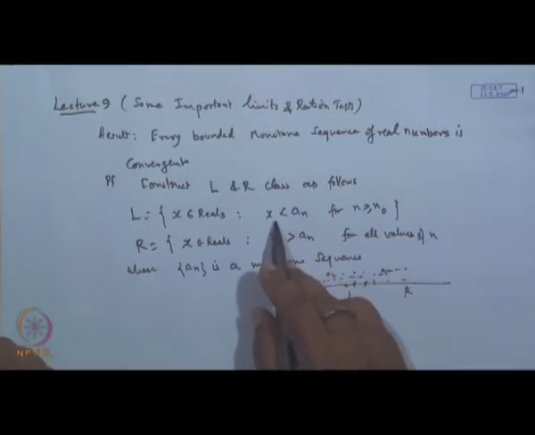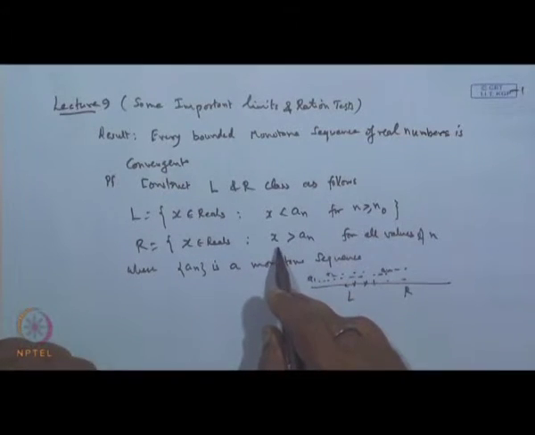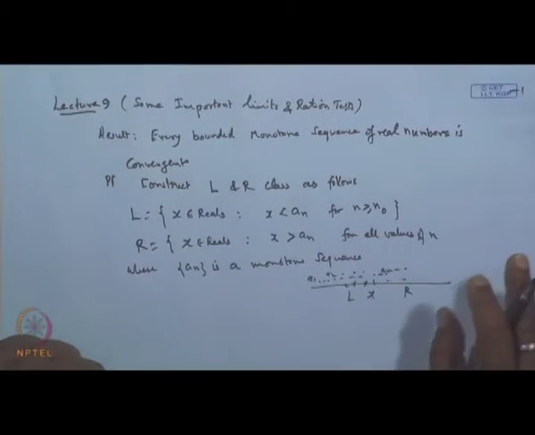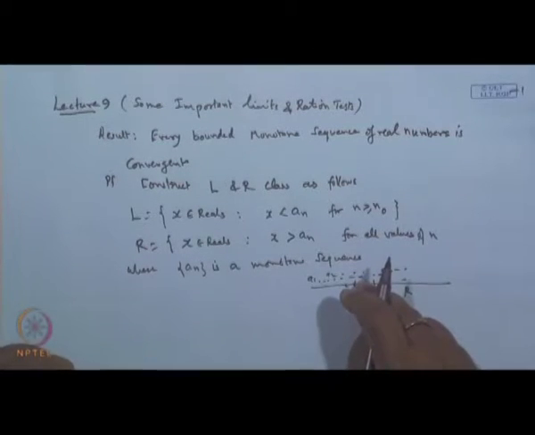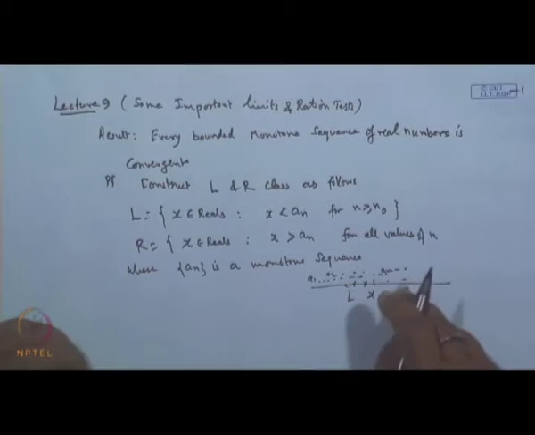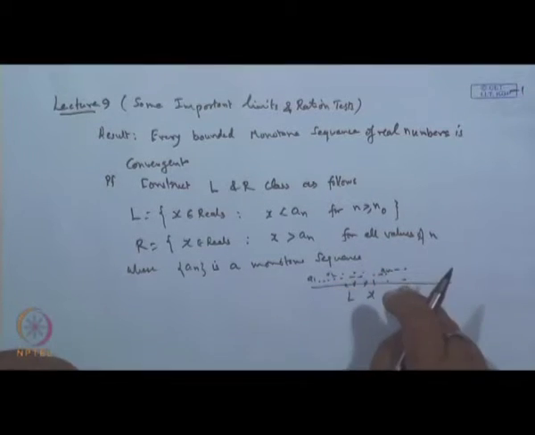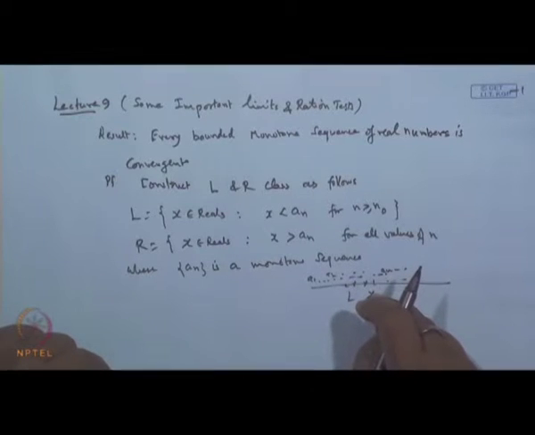It will converge to x; from the lower limit it will go to the upper, and a_n will be bounded by x. It means after a certain stage all the terms are less than x. So the lower class may have a greatest element, but the upper class may not have a least element like this.